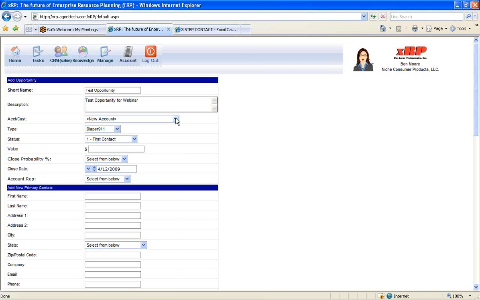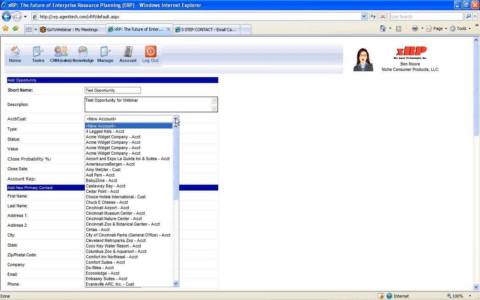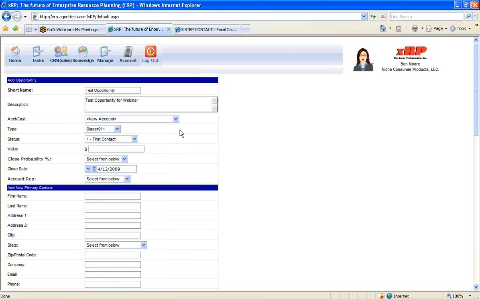Now we can assign to any of the accounts or customers that we already have in our system in xRP. Or if it's a new account, we can just leave it as new account, and the system will create that new account for us. Now we can assign which category of opportunity type it is, be it from the Diaper 911 that is involved with niche consumer products or another opportunity. So we're going to select manufacturing. We can select the status of this opportunity from first contact to interest shown all the way to contract accepted.